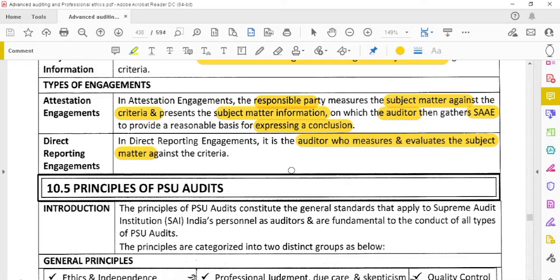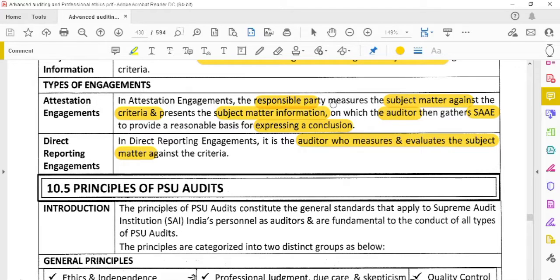And the second one is the direct reporting engagements. In case of the direct reporting engagement, the auditor has to check the subject matter and verify everything: whether the subject matter matches the criteria or not, whether it has achieved the criteria or not. He has to prepare the subject matter information and report. That is called the direct reporting engagements. There are two types of engagement: first, attestation engagements, and second, direct reporting engagements.